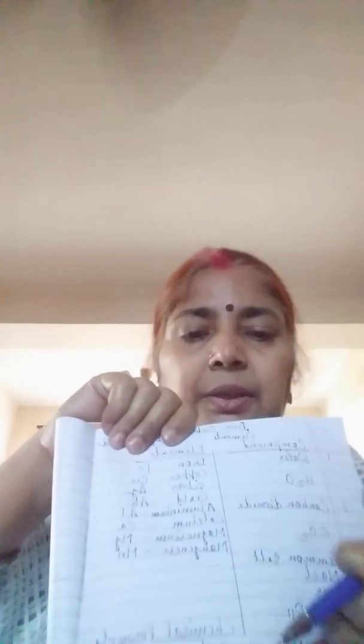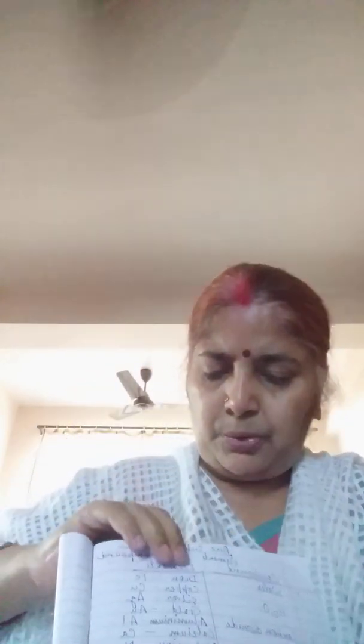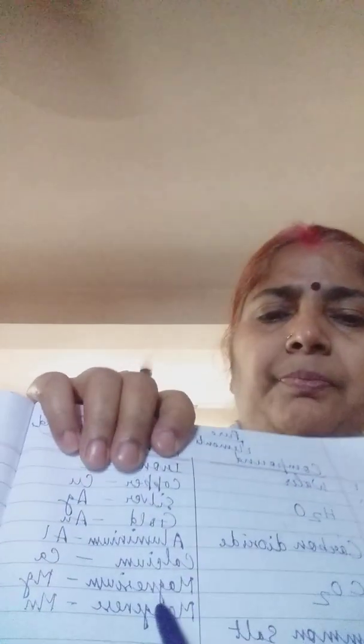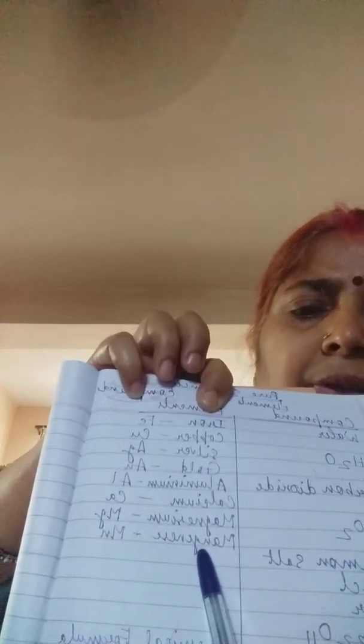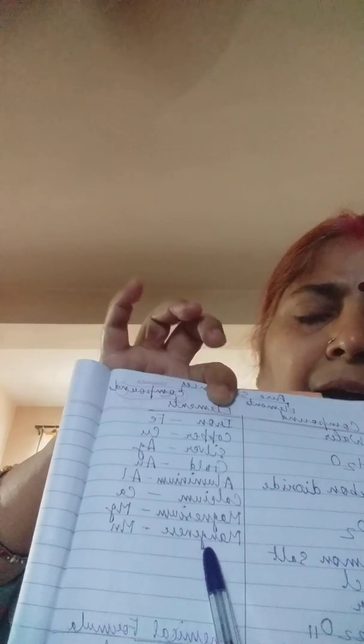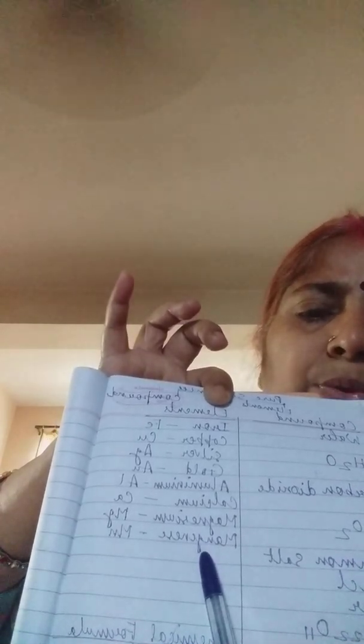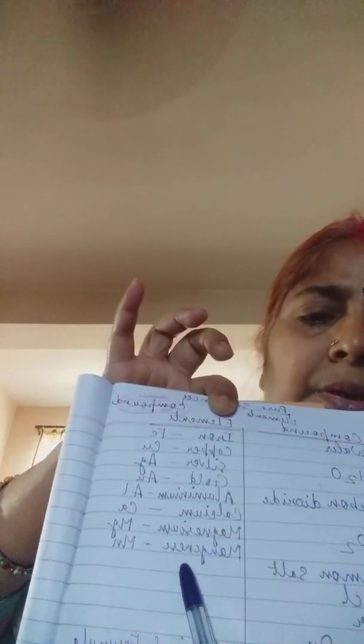For writing magnesium, the symbol is Mg, and for writing manganese, the symbol is capital M, small n. Because in both cases, in magnesium and manganese, the first and second letters are the same, so we have used the first and third letter.